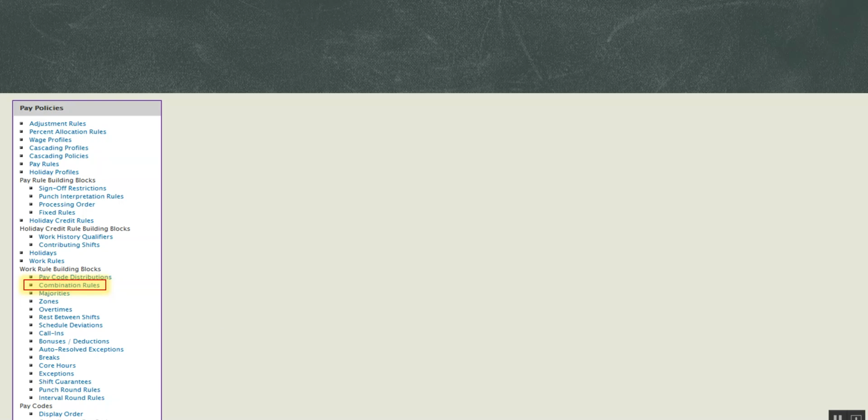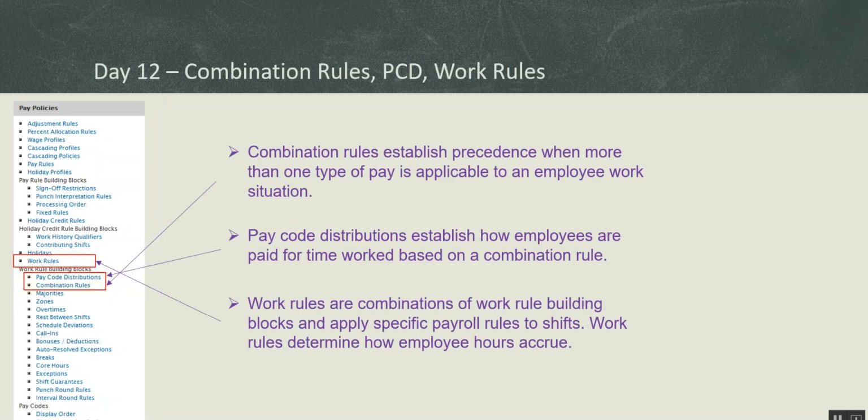So today, as I said, we're going to cover day number 12. We're going to cover combination rules, PCD, that is pay code distribution, and work rules. So let's first understand what these combination rule, PCD, and work rules actually do in the Kronos application.